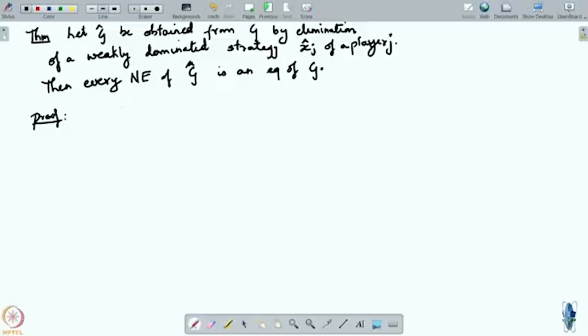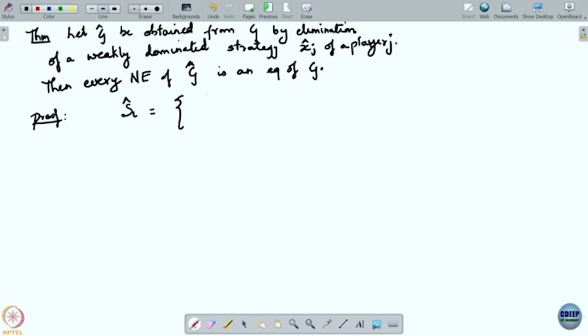Okay, all right. So, what is S hat now? S hat has the following structure. For the particular player j, it is obtained by eliminating a weakly dominated strategy, whereas for others it is the same as before.